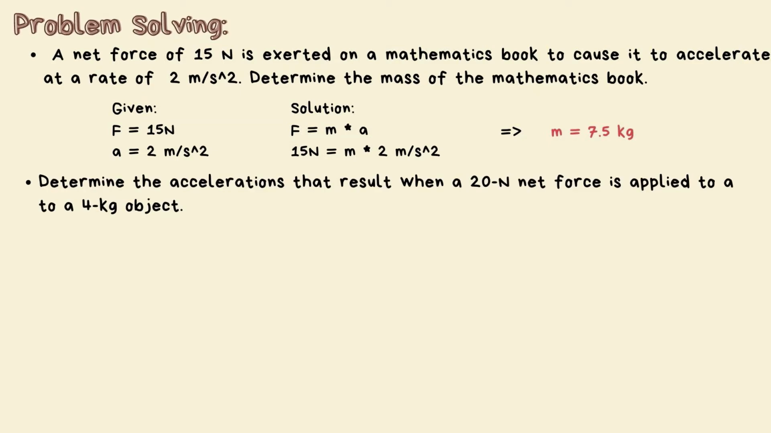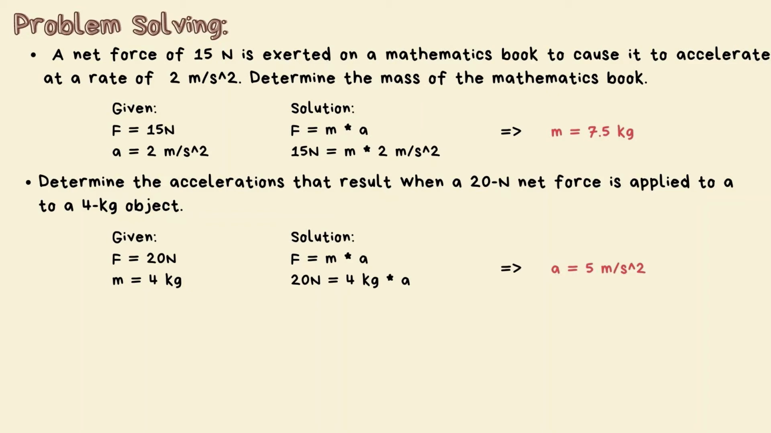Determine the acceleration that results when a 20 newton net force is applied to a 4 kilogram object. Since we are given a force of 20 newtons and a mass of 4 kilograms, we will substitute them into the formula. Thus, substituting them into the formula will give us an acceleration of 5 meters per second squared.